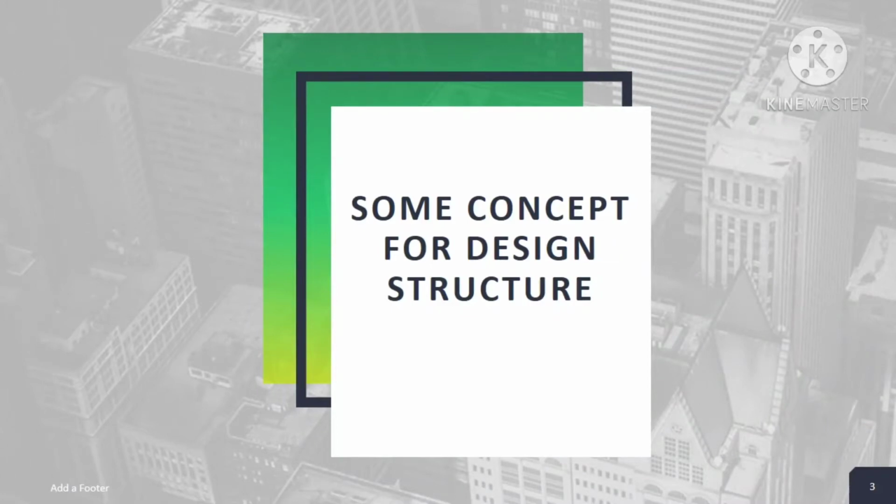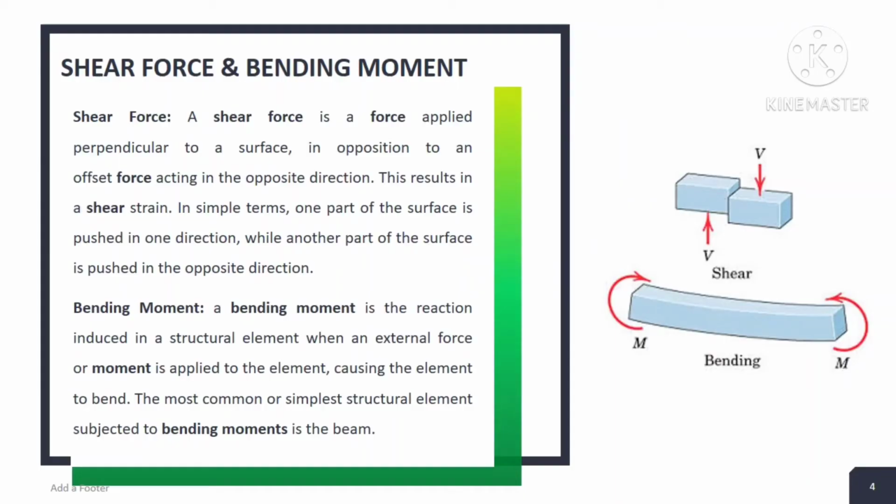Now, these are some concepts for designing the structure, as we already said: shear force, bending moment, beam, and column are some concepts included in designing the structure of that chemical plant.